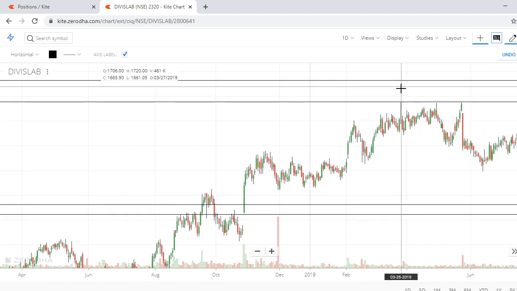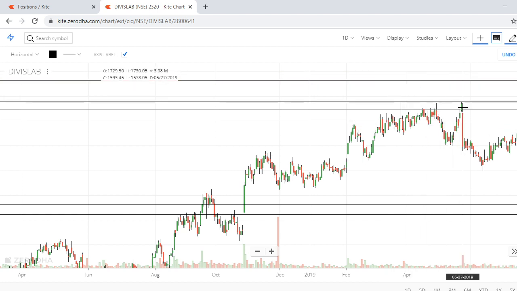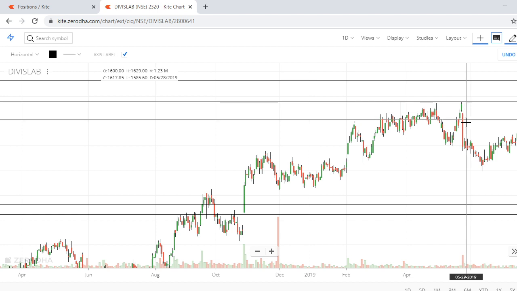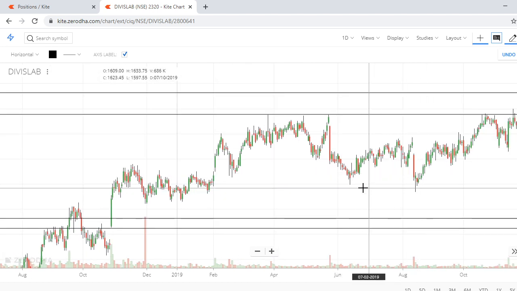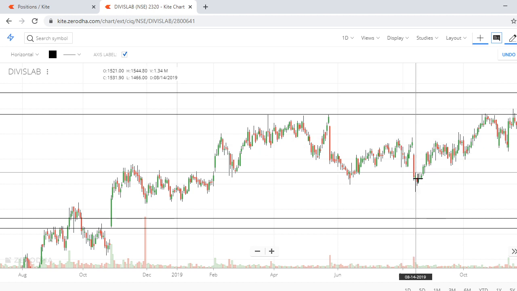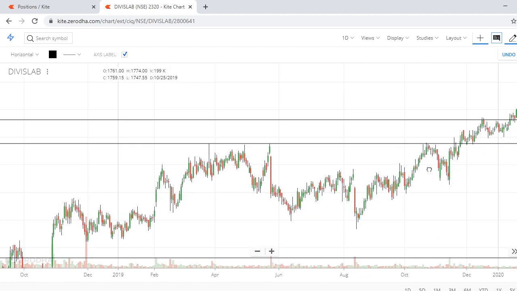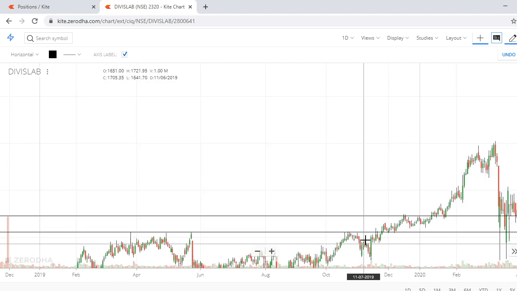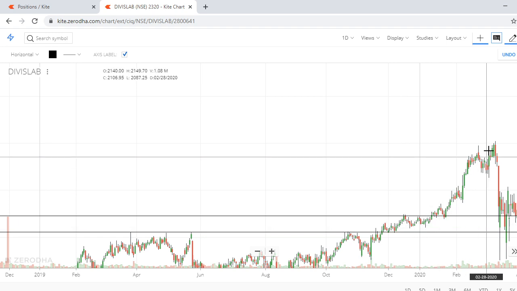It happened here, but still the stock is bullish, took a reversal and started going to the higher side. This is the next level. It made a double top, triple top, could not break the resistance, started coming down, then again took a reversal, went up, profit booking, again started going up. Now slowly it was able to break this zone and started going high.